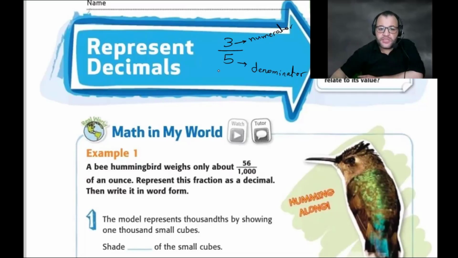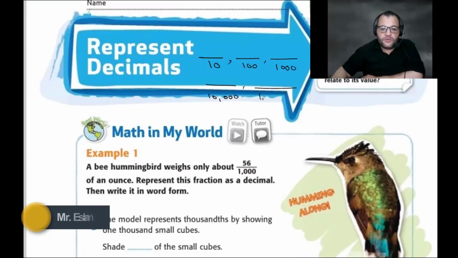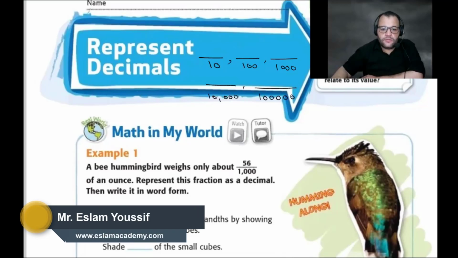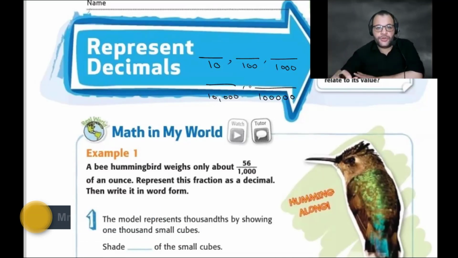Again, the decimal is a type of fraction, but the denominator must be 10, 100, 1,000, 10,000, 100,000, or a million, 10 million, and so on. So the decimal is a type of fraction with denominator 10, 100, 1,000, 10,000, and so on.